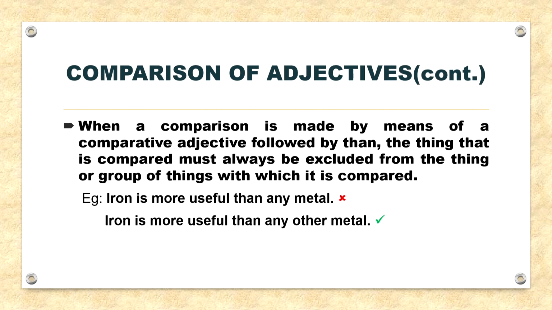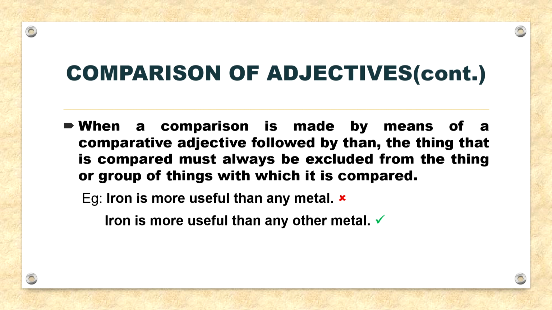Now, moving on, when a comparison is made by means of a comparative adjective followed by than, the thing that is compared must always be excluded from the thing or group of things with which it is compared. For example, iron is more useful than any metal.